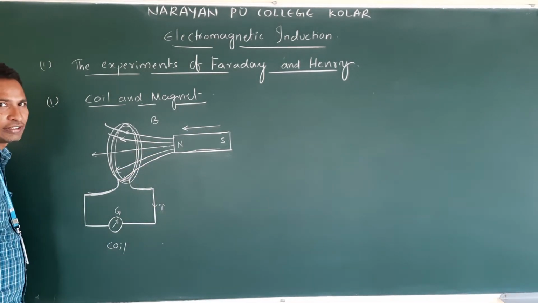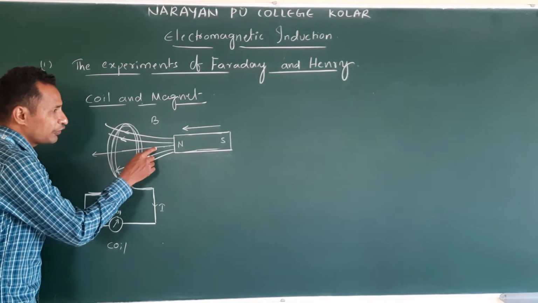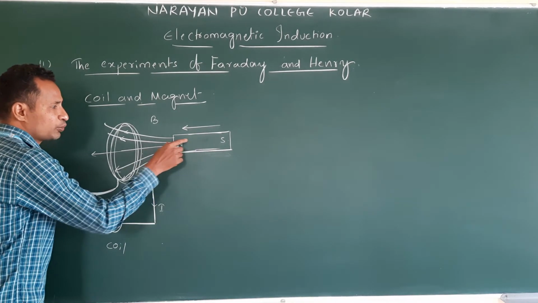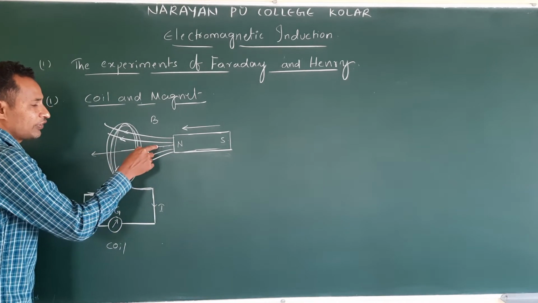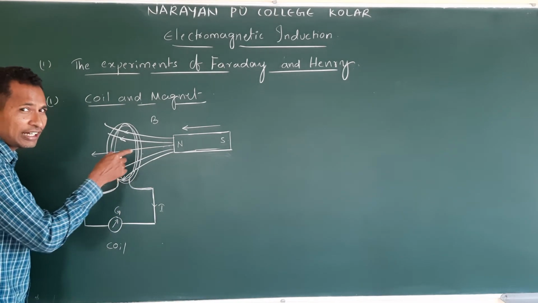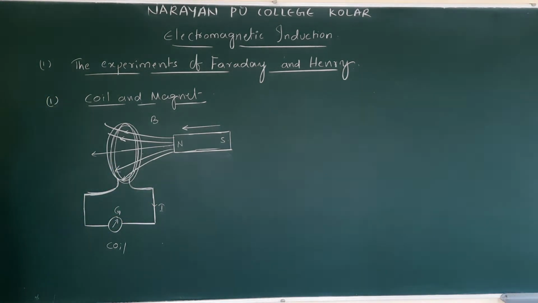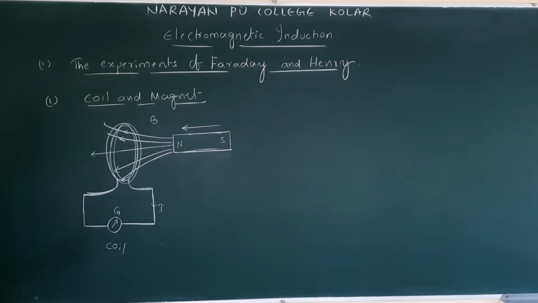Varying magnetic field. Who varied the magnetic field? Magnet. Clear? When magnet moves towards the coil, there will be a change in magnetic field, or varying magnetic field, that produced current I.